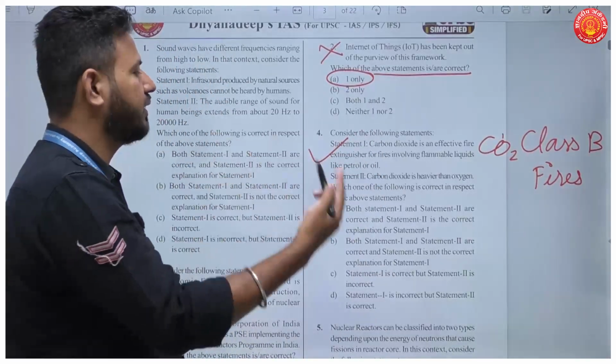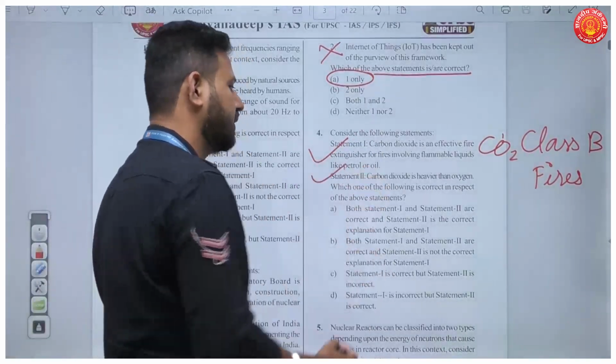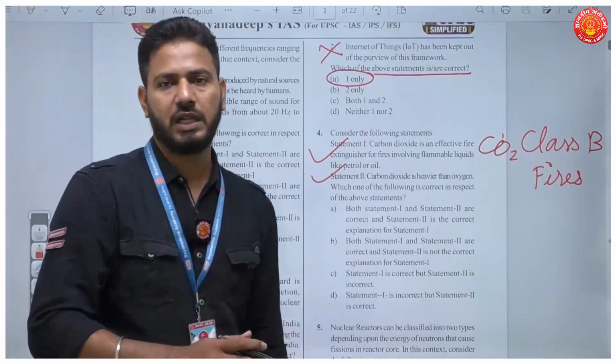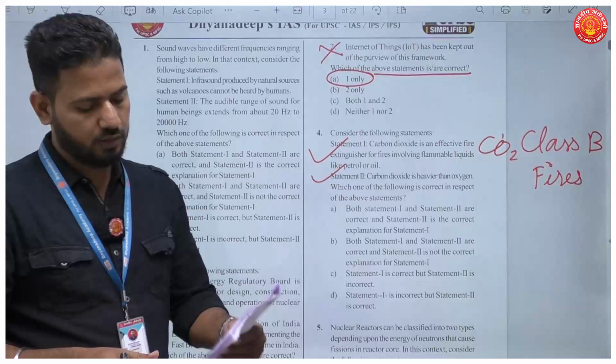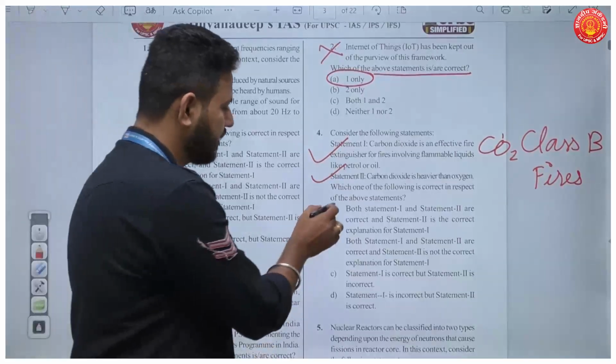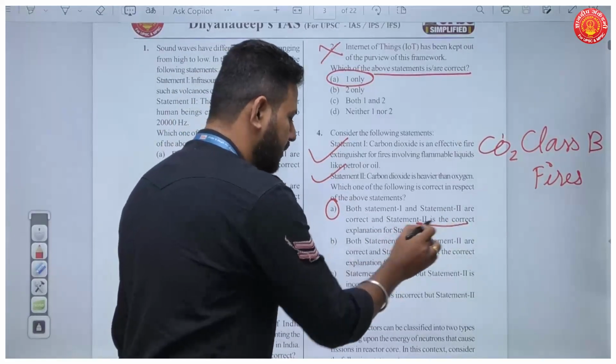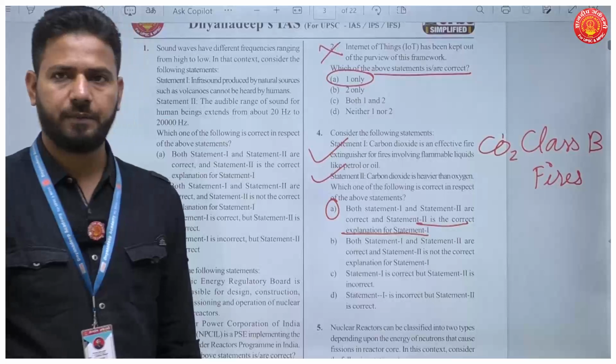Carbon dioxide is heavier than oxygen. Second statement also is correct, and that is why it cuts off the supply of oxygen and fire is automatically restricted. So here both the statements are correct and your answer here will be A. That statement 2 is the correct explanation of statement 1.